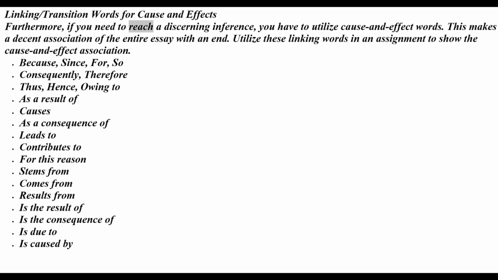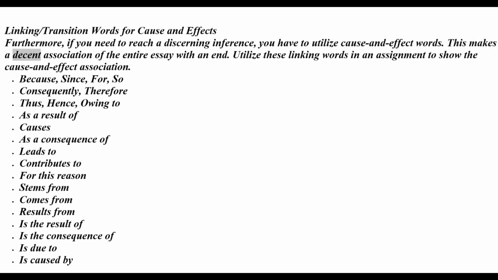Furthermore, if you need to reach a discerning inference, you have to utilize cause and effect words. This makes a decent association of the entire essay with an end. Utilize these linking words in an assignment to show the cause and effect association. Because, since, for, so. Consequently, therefore. Thus, hence, owing to. As a result of. Causes. As a consequence of. Leads to. Contributes to. For this reason. Stems from. Comes from, results from.